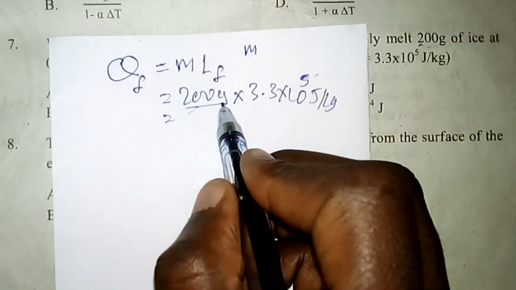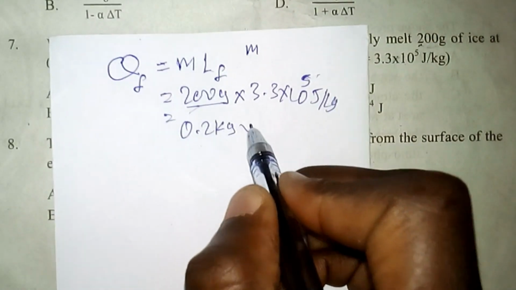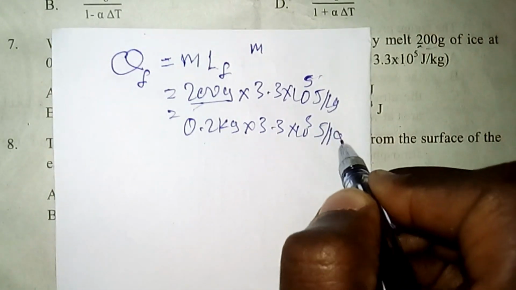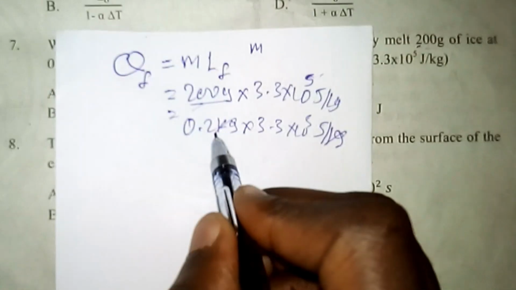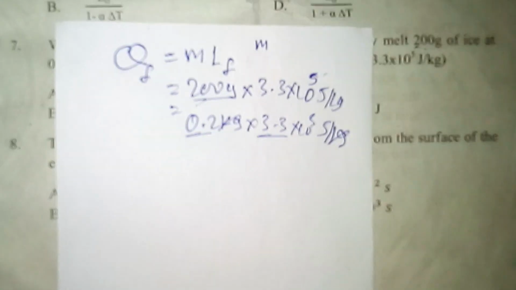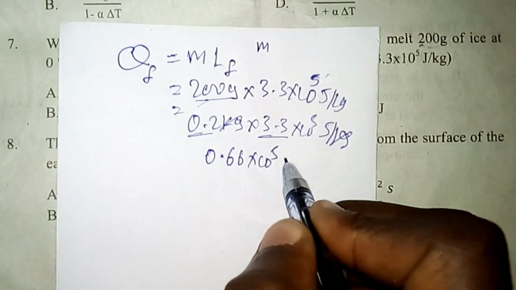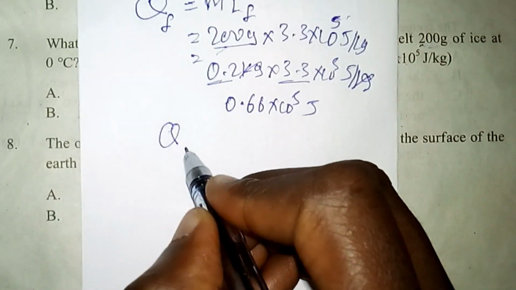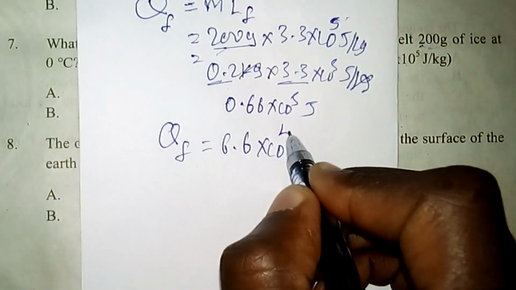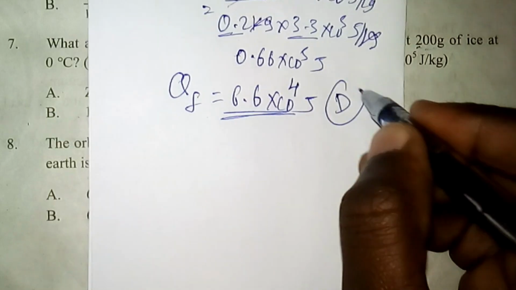If we convert 200 gram into kilograms, we have 0.2 kilogram times 3.3 times 10 raised to 5 joule per kilogram. So the kilogram cancels with the kilogram, and 0.2 times 3.3 is simply 0.66 times 10 raised to 5 joule. So the amount of heat energy needed becomes 6.6 times 10 raised to 4 joule. So the correct answer is alternative D.